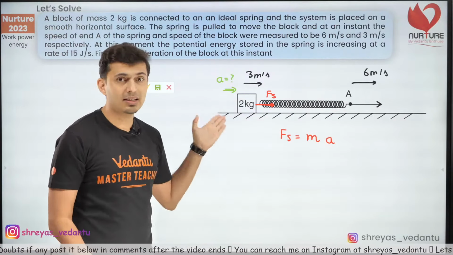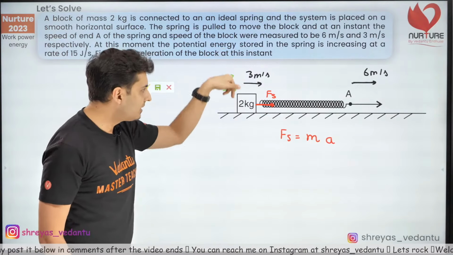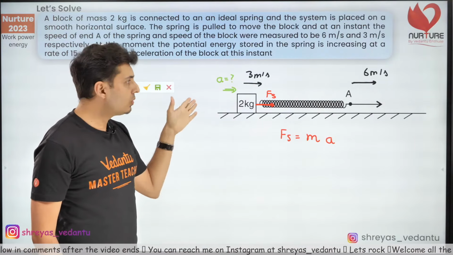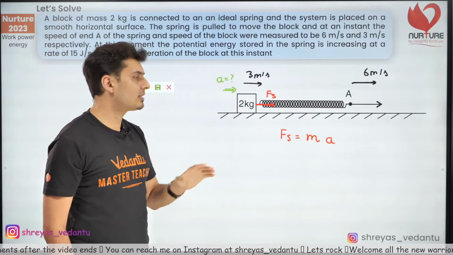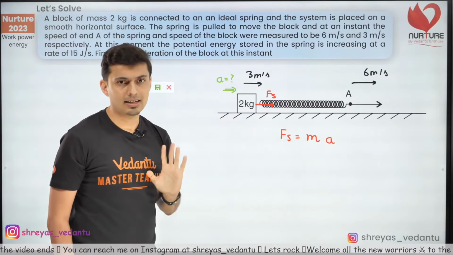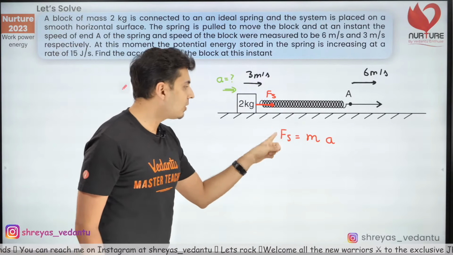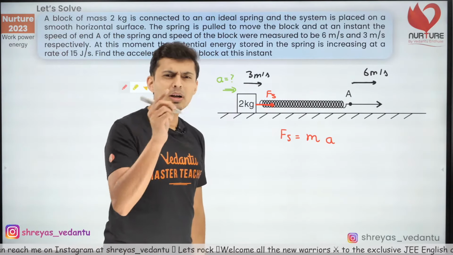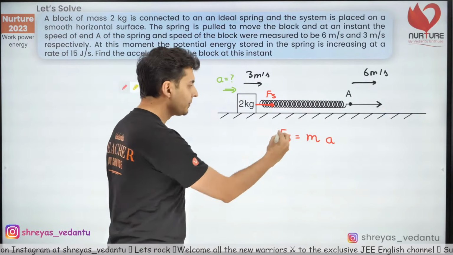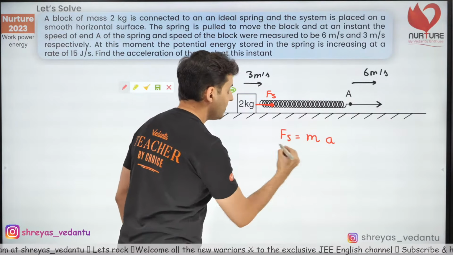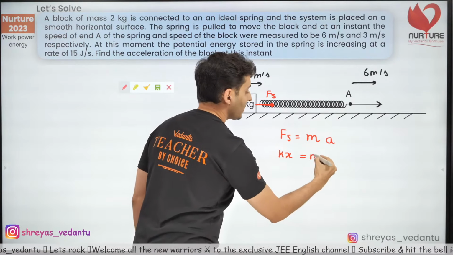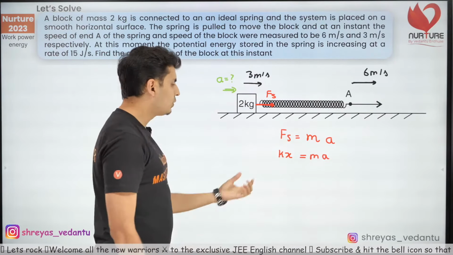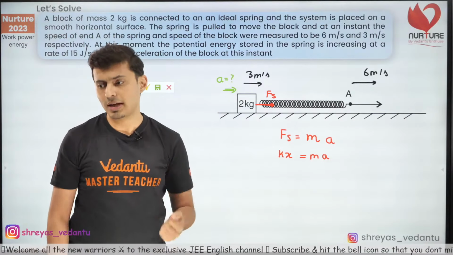There is no other force in the horizontal direction. Gravity is down, normal is up. No other force is providing that acceleration. So only one force giving that acceleration, as simple as that. So I need to find out Fs. But what exactly is Fs? Think about it. Spring force is nothing but, magnitude wise, k into x. That means I need to find k and x together.